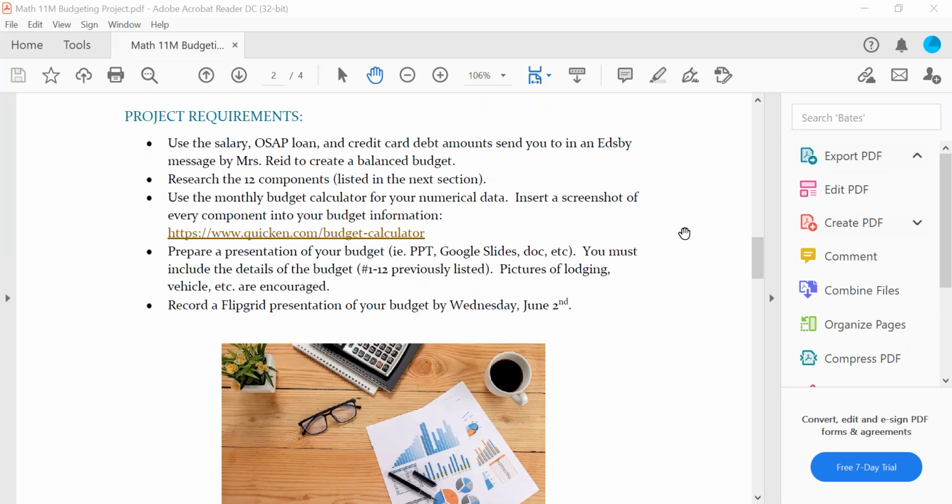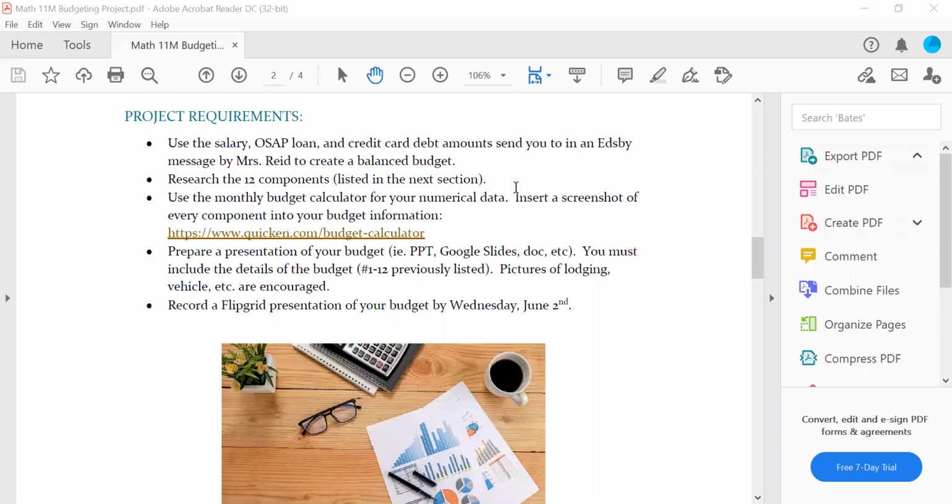You guys should have received an EDSB message from me with a salary number, an OSAP loan number, and a credit card debt number. Okay, I'm going to go over that in a minute, but everybody got their own unique set of information in an EDSB message.